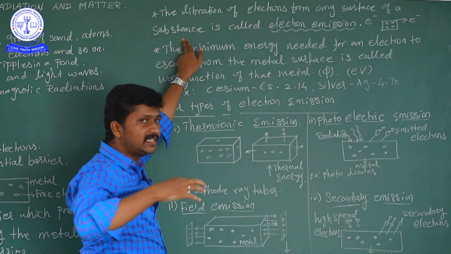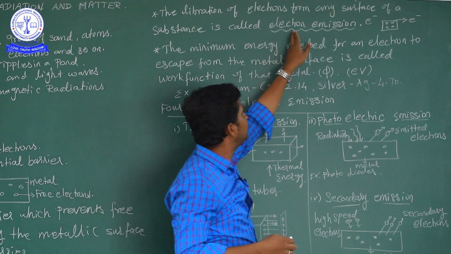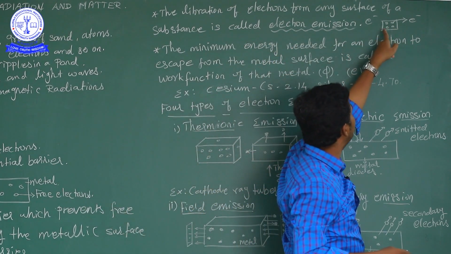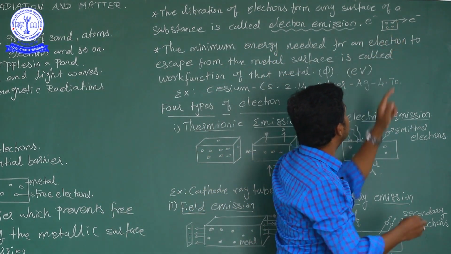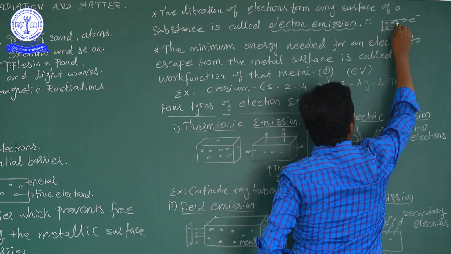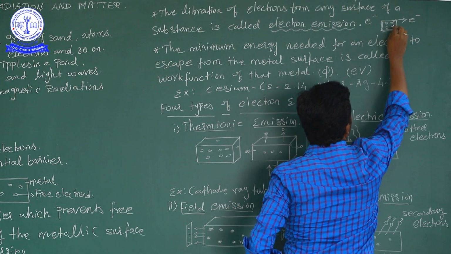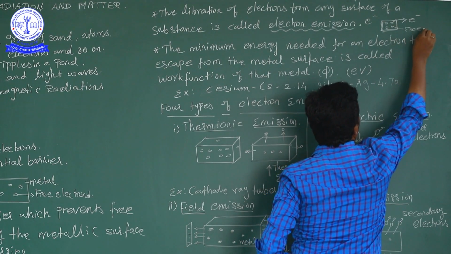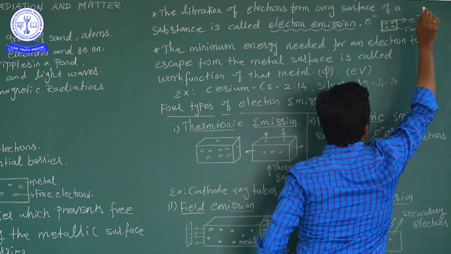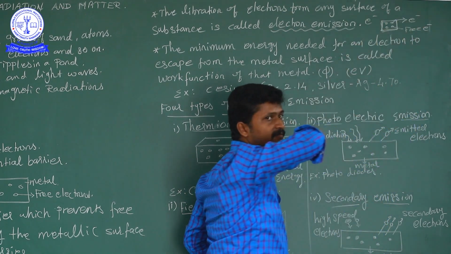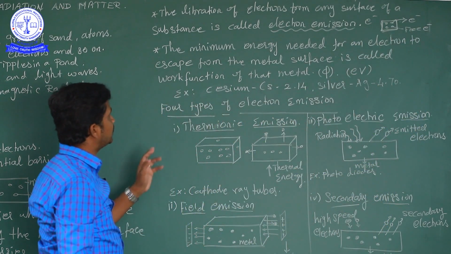What prevents the electron from escaping? This is the potential barrier. Now see the potential barrier. This is the metallic surface, this is the potential barrier, and this is the free electron. This is the emission of electron from the surface of the substance.